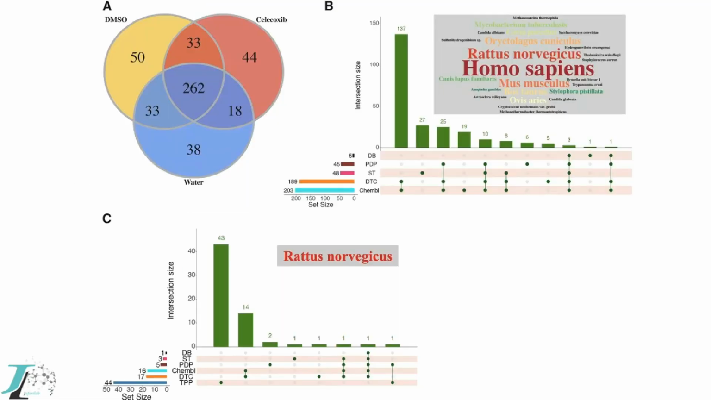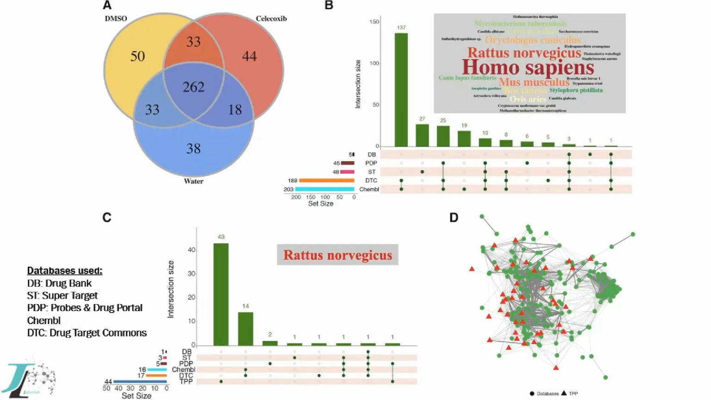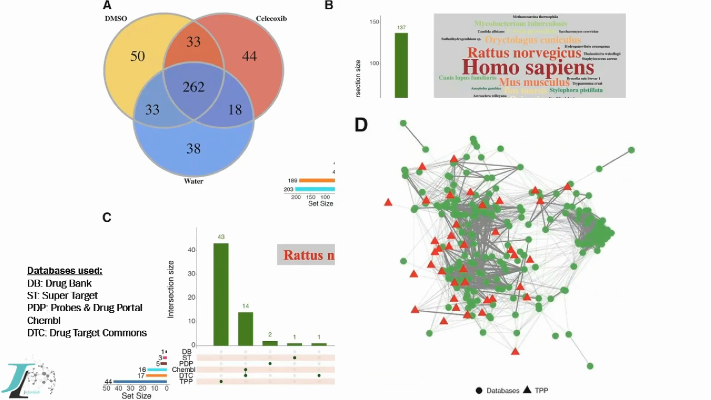To verify the targets, we compared them with established celecoxib targets in multiple drug target databases, indicating celecoxib's potential for multiple brain targets. Additionally, we investigated the structural similarity between TPP-identified proteins and reported targets. The results indicate promising overlaps, further confirming the identified celecoxib targets.